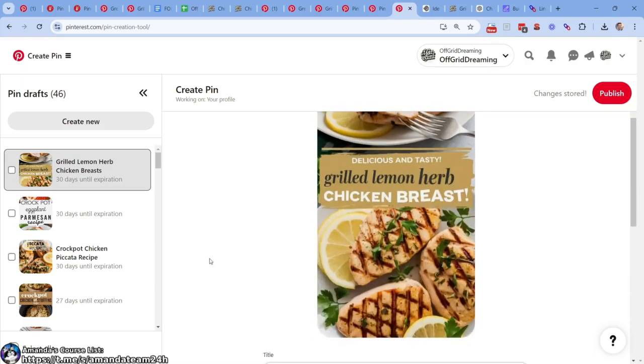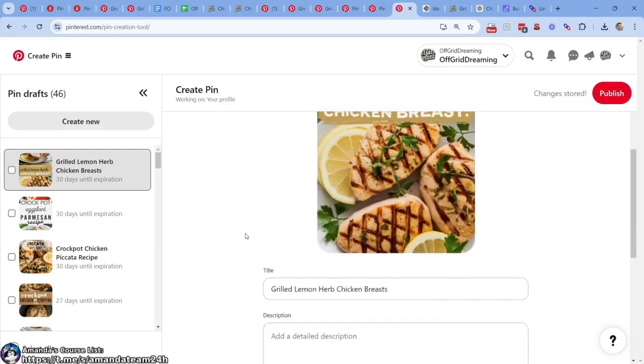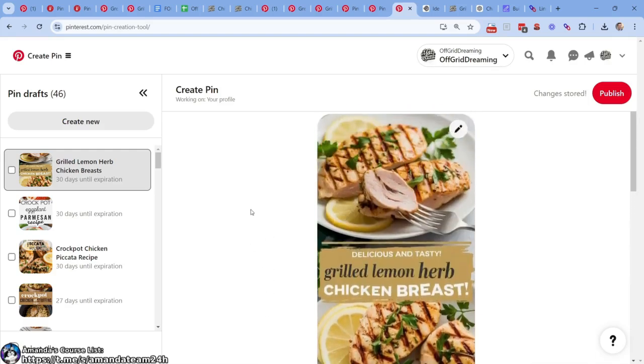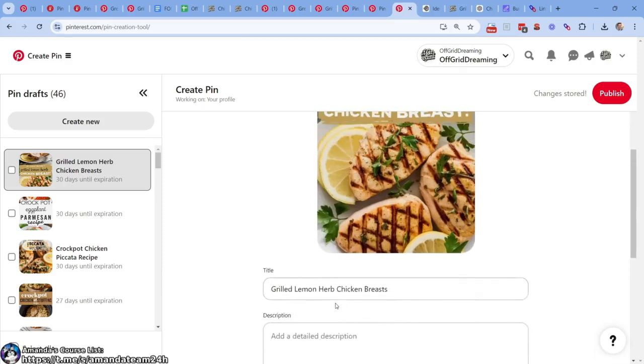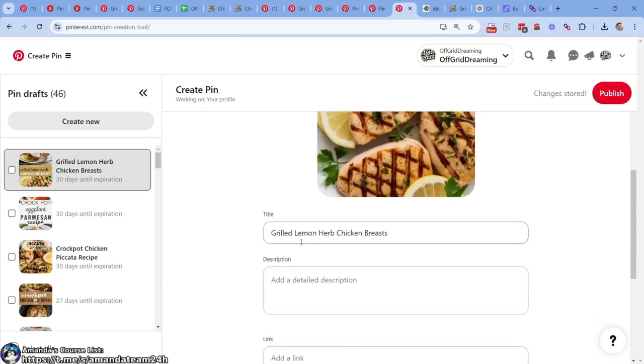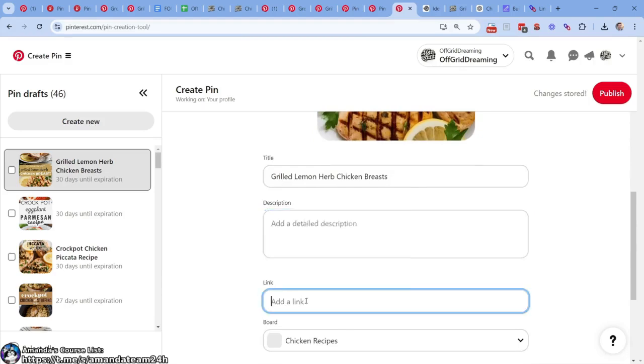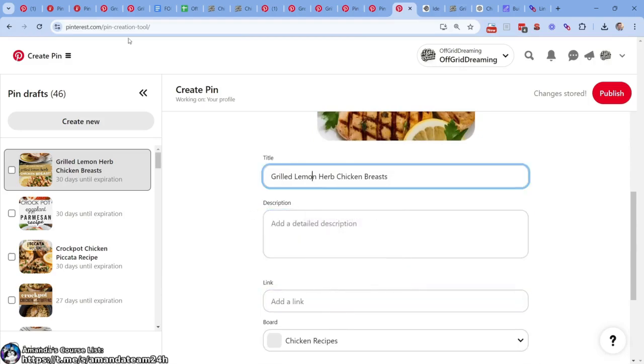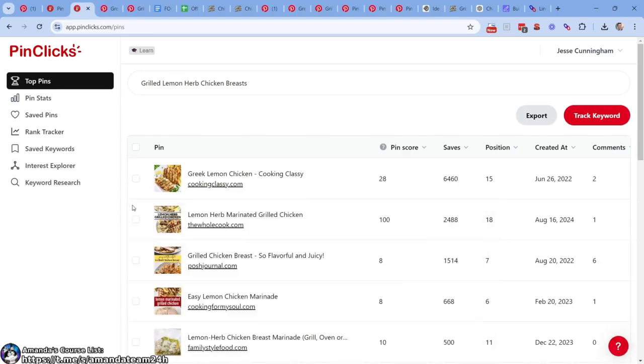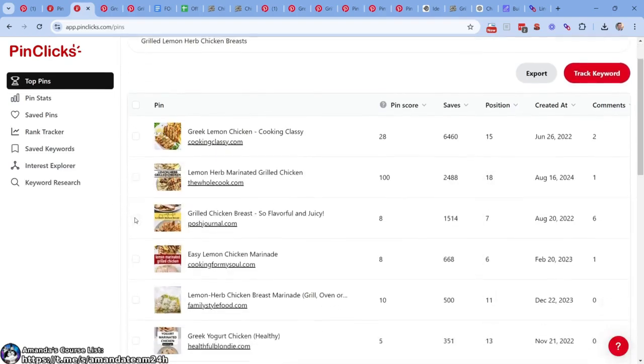The pictures look decent. Does real food look better? In some instances, it certainly does, right? This one's not bad. I like the format. Looks nice. Grilled lemon chicken herb breasts. The title. We have to determine title, description, and the URL. Well, the title for these are typically just the recipes, right? Recipes are usually just recipes.